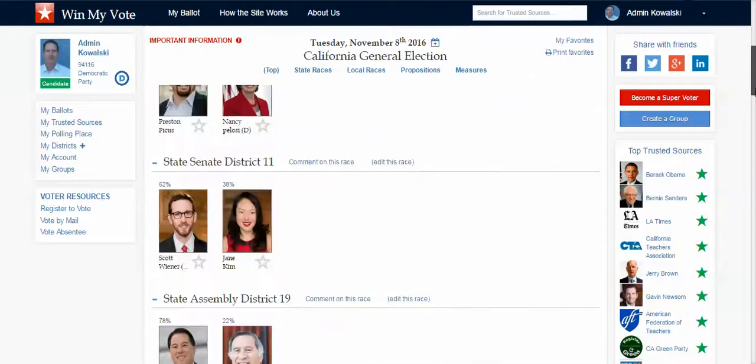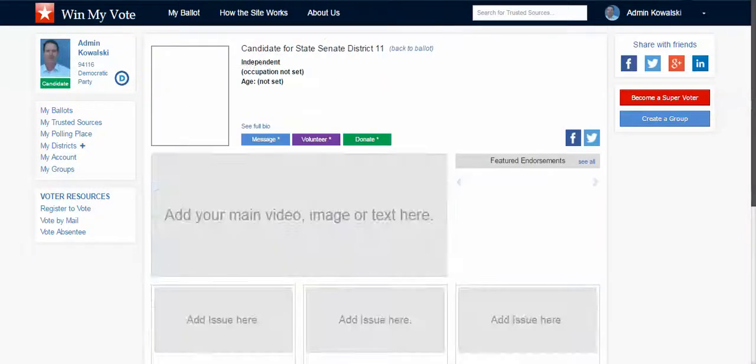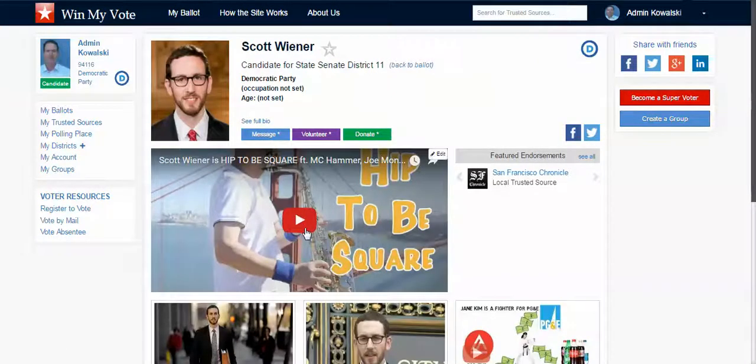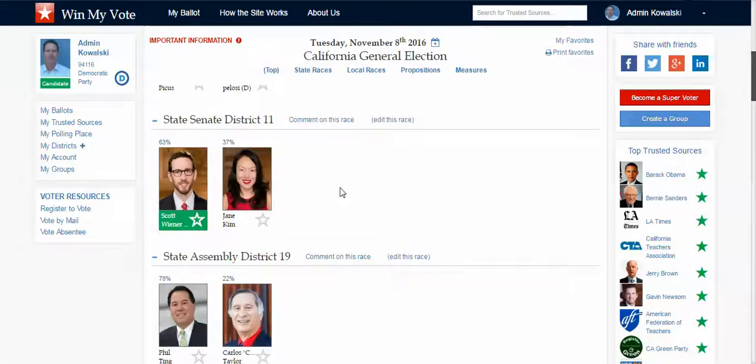But it becomes really important when you start going down to state senate and state assembly candidates, where now I can click on these candidates, and again I can watch videos of them, but I can also see here that the San Francisco Chronicle has endorsed this candidate, and for me that means a big thing. I can just simply say, okay, I'm just gonna go with some of my trusted sources and who they're endorsing. I can click on that, and now when I go back to my ballot, he's favorited right there, so I can just go on to the next race.